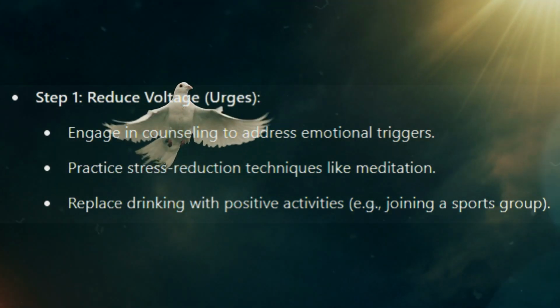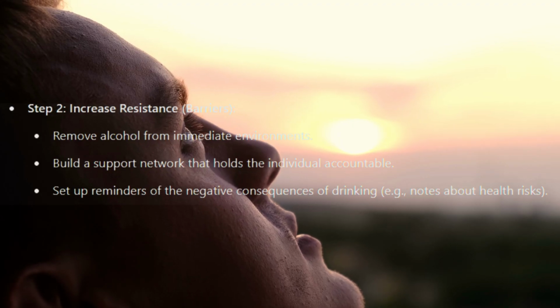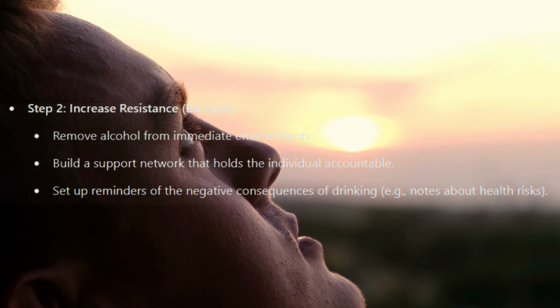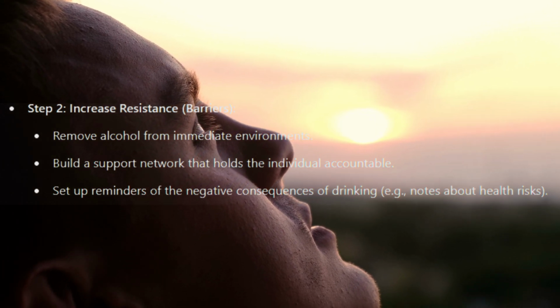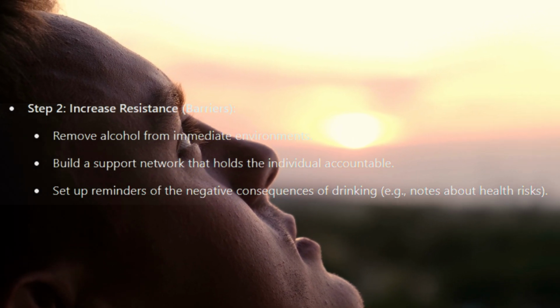Step 2: increase resistance, barriers. Remove alcohol from immediate environments. Build a support network that holds the individual accountable. Set up reminders of the negative consequences of drinking, for example notes about health risks.